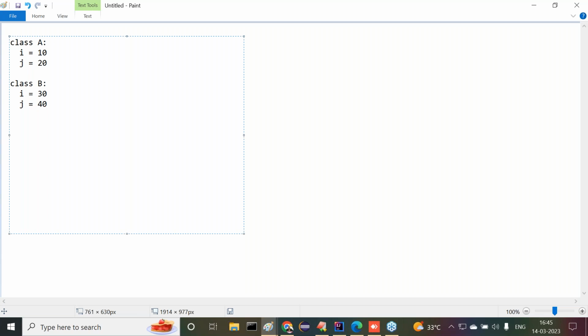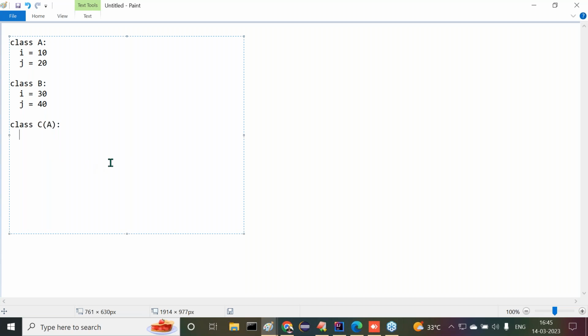Then what next? After completion of this, I want to take a class C. If we want to represent inheritance, we need to take parentheses and provide A. What is the meaning of this particular representation? Meaning is, C is a child class for superclass A, the parent class A. A is acting as the parent class, C is acting as the child class. C is a child class for the parent A. That's the meaning we can understand. Sir, all of you get my point or not? That's okay, fine.